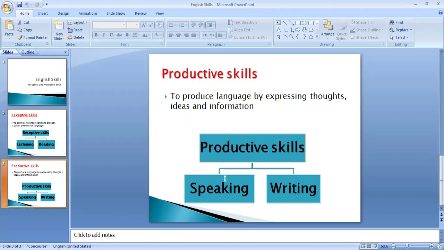This is called productive. What is productive skills? Let's learn it together. To produce language expressing thoughts, ideas, and information. So I read the topic, and you can express the thought by writing by yourself. You can understand and write by yourself. This is called productive skills, by speaking and writing.